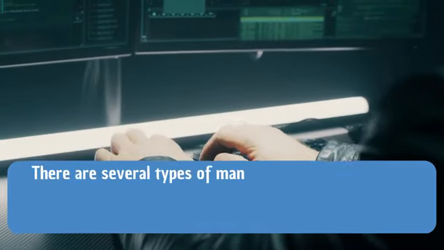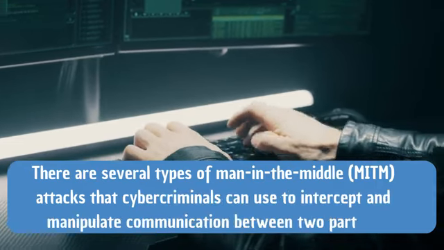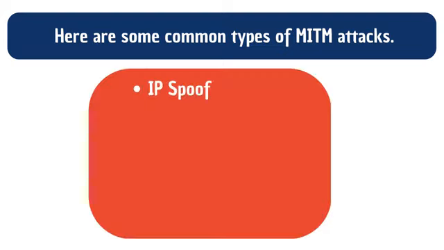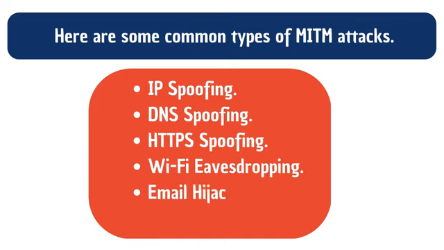There are several types of man-in-the-middle attacks that cybercriminals can use to intercept and manipulate communication between two parties. Here are some common types of MITM attacks: IP spoofing, DNS spoofing, HTTPS spoofing, Wi-Fi eavesdropping, email hijacking, ARP poisoning. Now let's review some of these attacks in more detail.